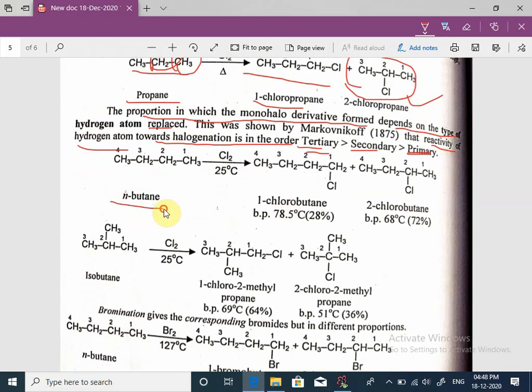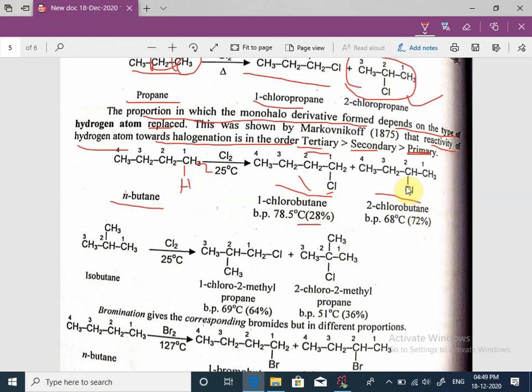See in this example, n-butane reacts with chlorine, then there is formation of 1-chlorobutane and 2-chlorobutane. See this reactivity order. In this first product, the hydrogen atom is on a carbon atom attached to another single carbon atom. That's why this carbon atom is a primary carbon atom, and this hydrogen atom is primary hydrogen. That's why this product is formed 28%.